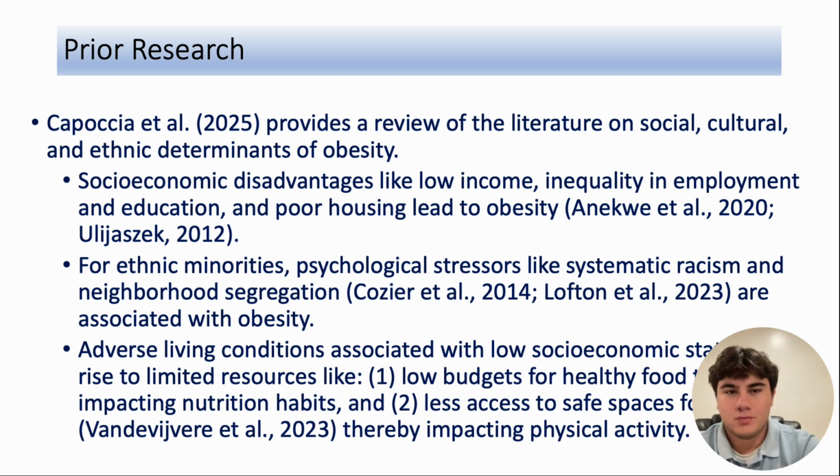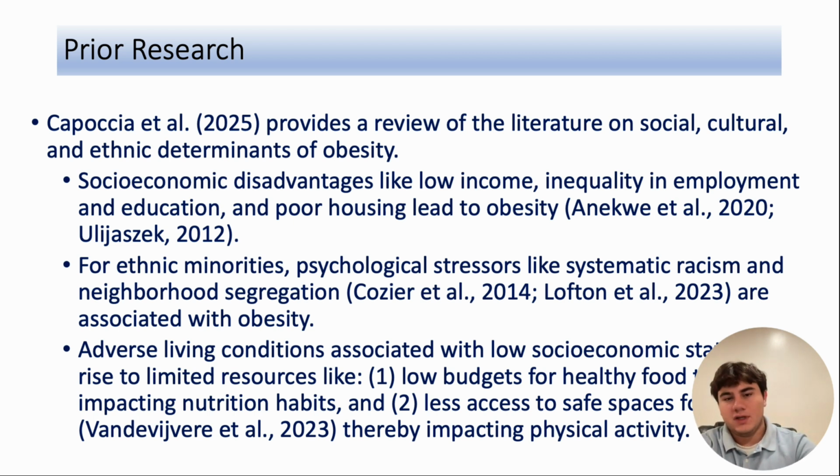These are findings from prior research, which can help explain some of the data. Kapsia et al. provide a review of the literature on social, cultural, and ethnic determinants of obesity. Some of the findings were that socioeconomic disadvantages like low income, inequality in employment and education, and poor housing lead to obesity.